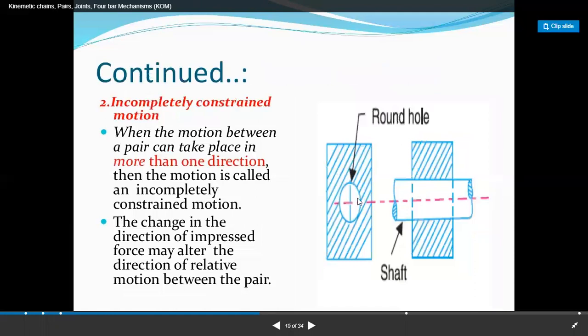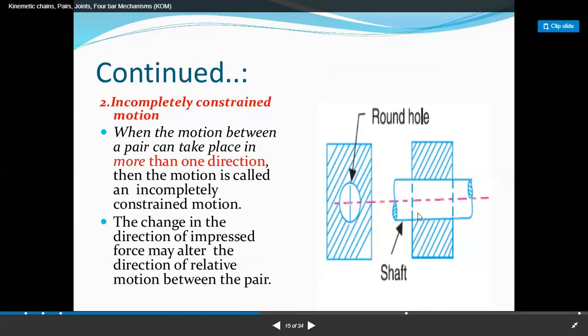But here the round hole is available in the plate, and a cylindrical shaft is fixed in the round hole. Now, if I apply a horizontal external force, then the shaft reciprocates within the round hole.